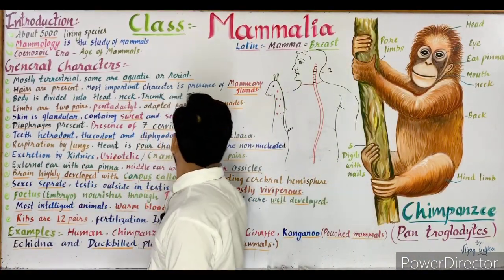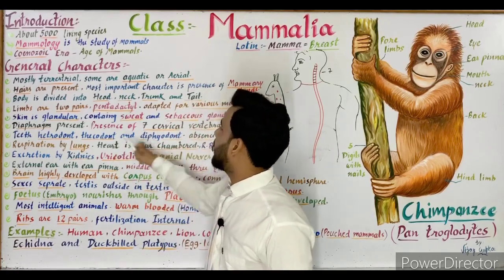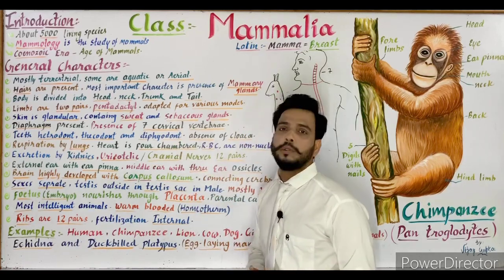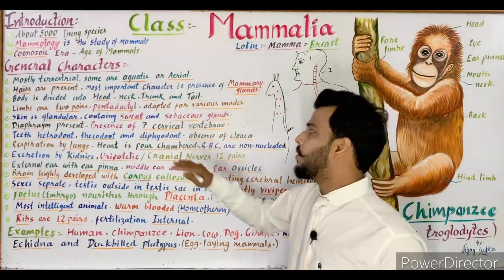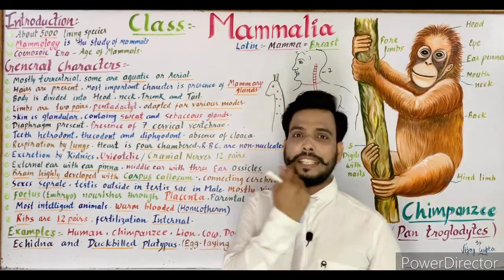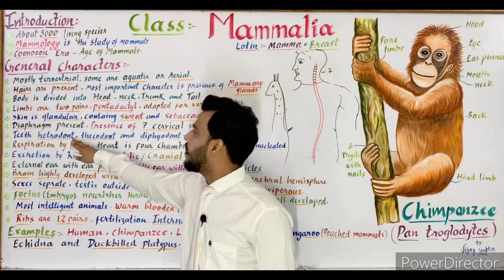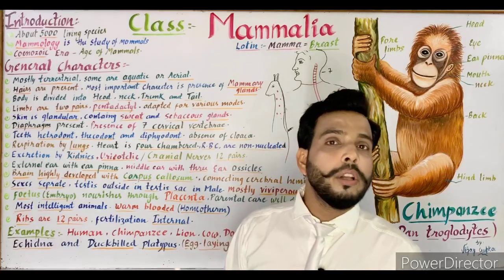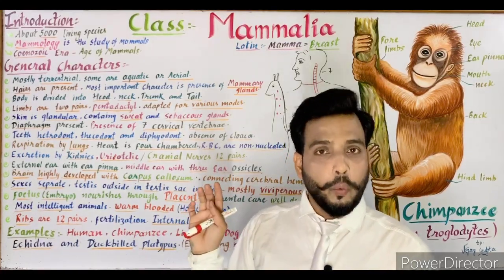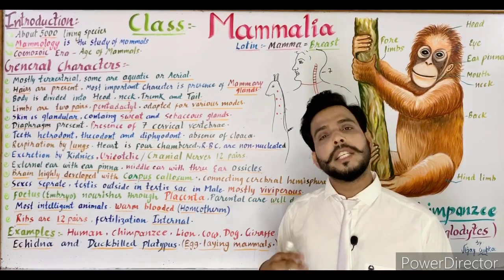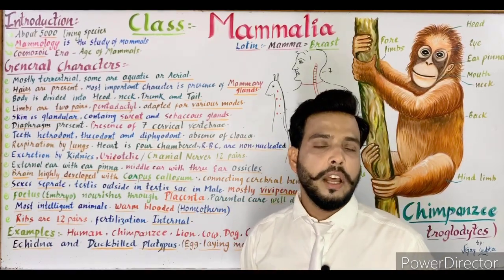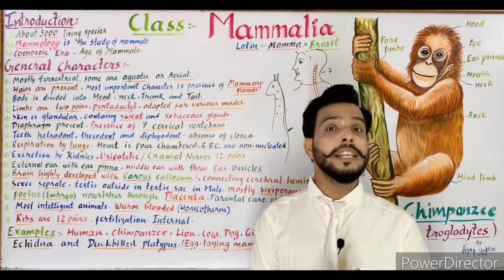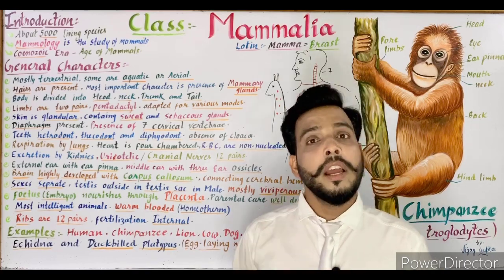Okay. Now the next point is that teeth are heterodont, thecodont and diphyodont. Now just try to understand these terms. First of all, teeth. As you know, we have teeth in the buccal cavity. So the condition is that the teeth of mammals are heterodont. Heterodont means when all the teeth are not similar. As we know that we have 4 types of teeth: incisors, canines, premolars and molars. So all the teeth are morphologically dissimilar. This condition is known as heterodont.